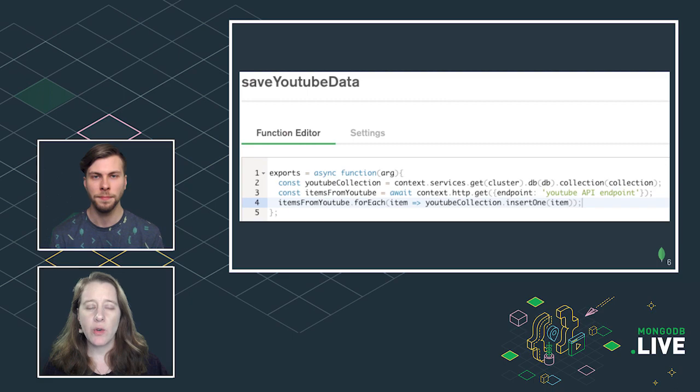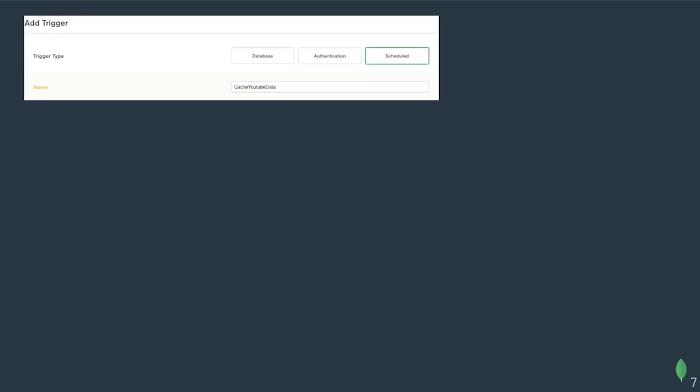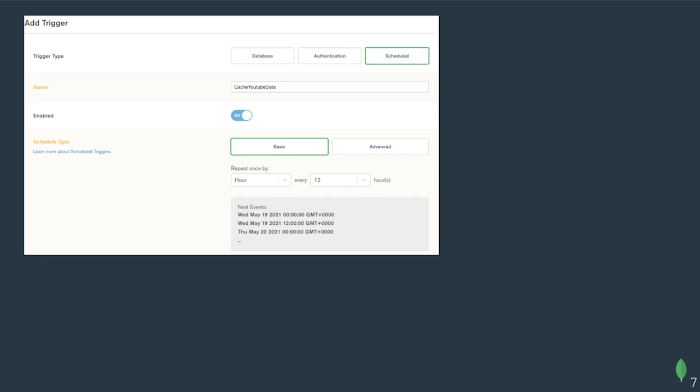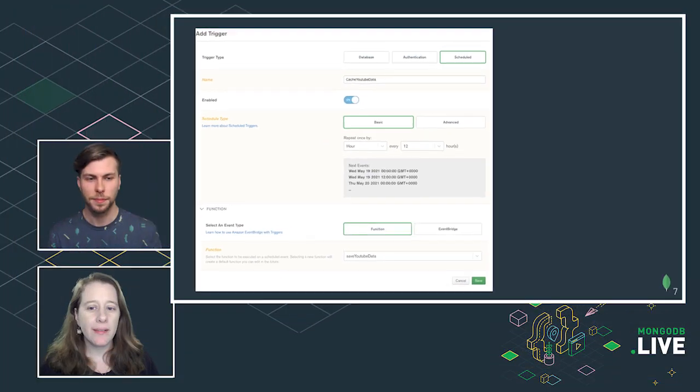That's pretty cool. So how does that function get called? So we'll set up a trigger. With a trigger, what you can do in the Realm UI is click on Add a Trigger, and it looks like this UI here that you can see on my screen. So we want to do a scheduled trigger, and we'll give it the name of Cache YouTube Data. And we also want to choose a schedule type. So we'll pick Basic, and we want this to run once every 12 hours. We choose our function, and then we're all set to go. That's it. Wow, that's really great and easy to set up.